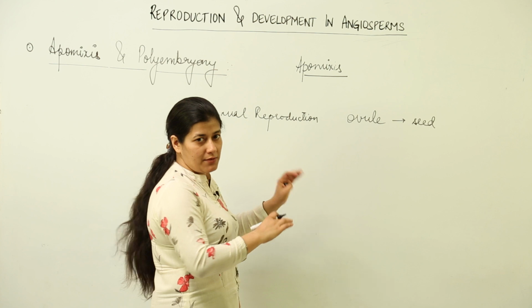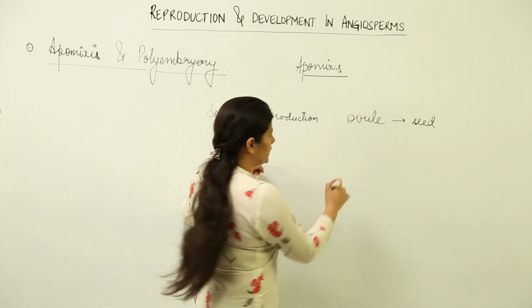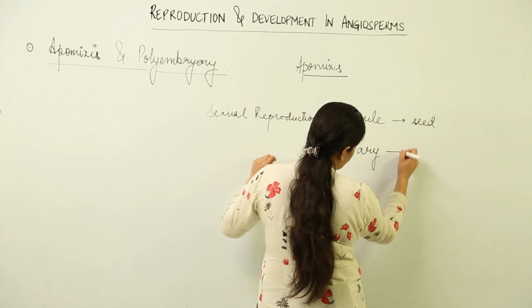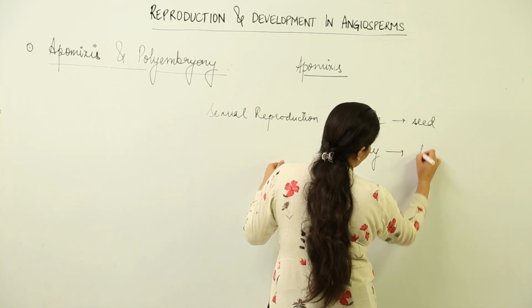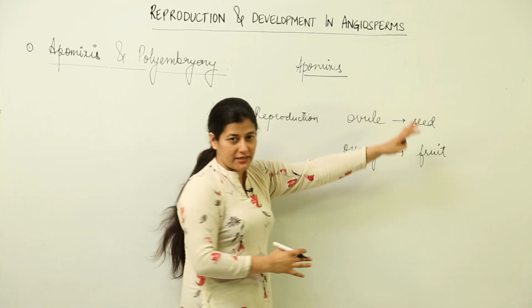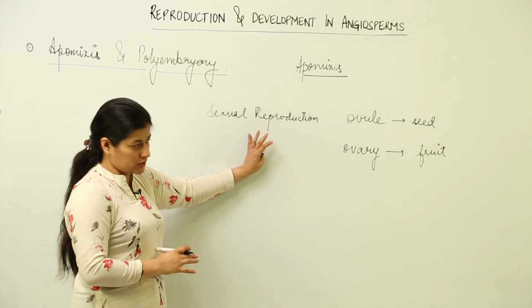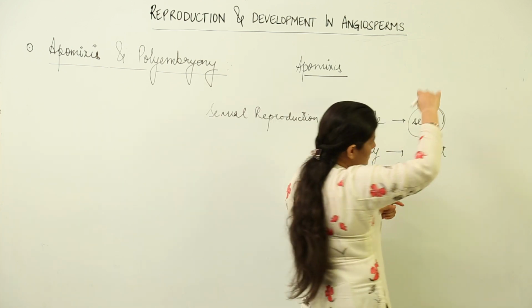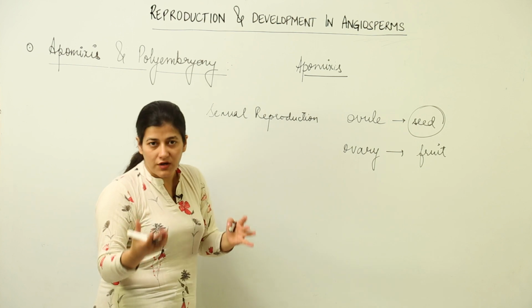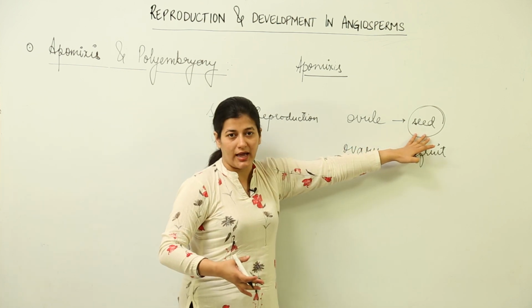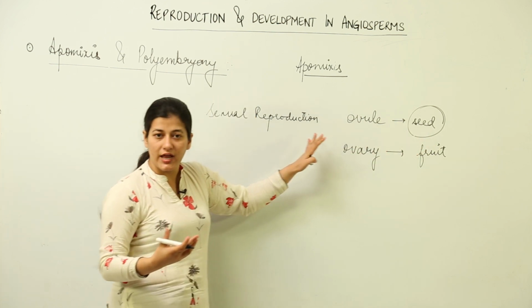At the same time, because this ovule lies within the ovary, the transformation that takes place at ovary level is that this ovary would get changed into a fruit. So this is what takes place whenever we are dealing with sexual reproduction. Of course, this result is a consequence of fertilization, pre and post fertilization events, and this is what we get in hand after sexual reproduction has taken place.